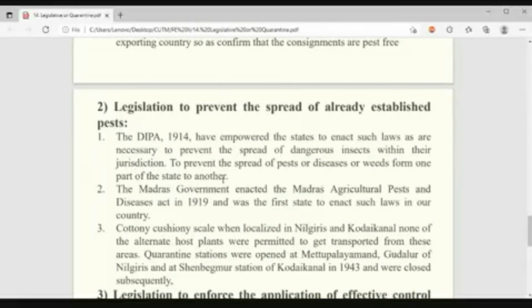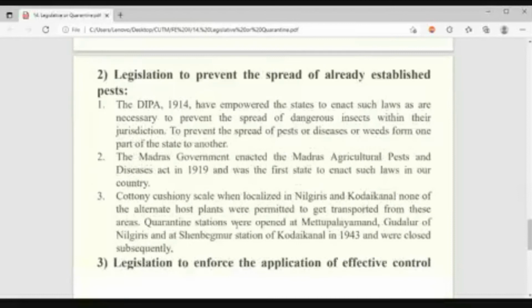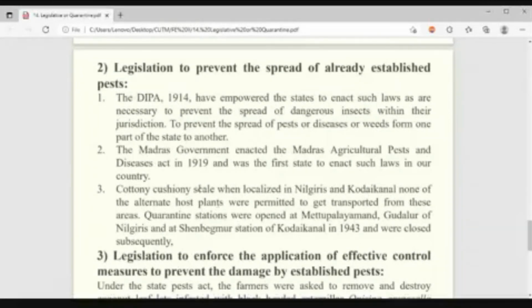Which is the first state act in India about legislative method? Madras. Yes or no? It was established in 1919. When the cottony cushion scale was first introduced in India, in the Nilgiri Hills and Kodaikanal district, from these two regions no planting material or any citrus planting material or citrus fruit was permitted to be transported to other areas where the pest was not introduced.